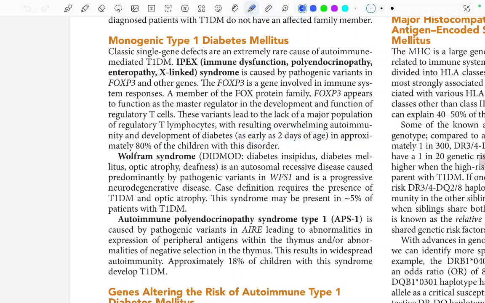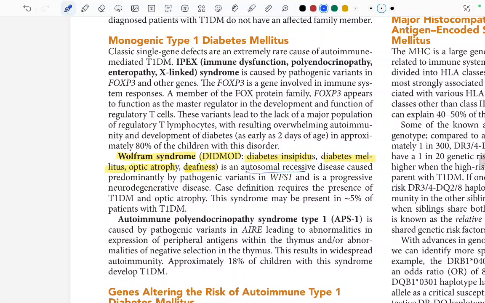Fine. Wolfram syndrome, that is DIDMOAD: diabetes insipidus, diabetes mellitus, optic atrophy, and deafness. It is an autosomal recessive disease caused predominantly by pathogenic variants of the WFS1 and is a progressive neurodegenerative disease.